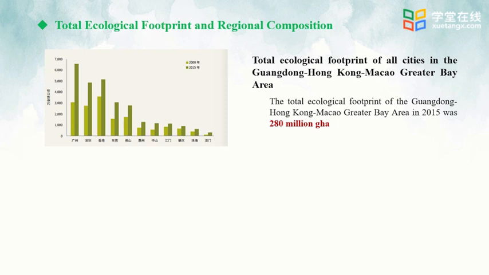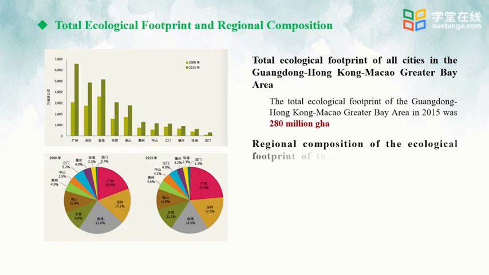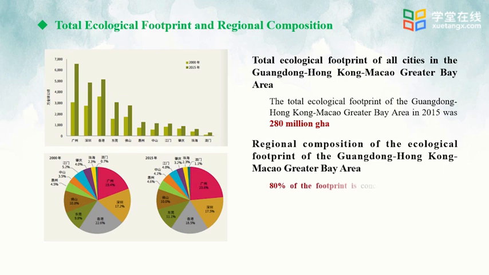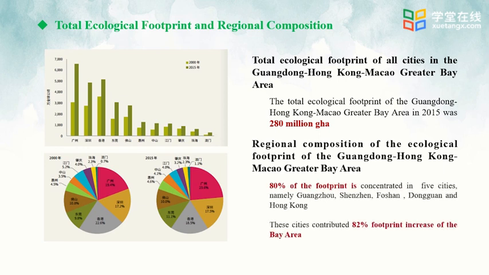Let's make a comparison. In 2015, the total ecological footprint of Greater Bay Area was 280 million GHA. Which cities have greater ecological footprint? Cities with a developed economy, such as Guangzhou and Shenzhen, had a higher ecological footprint.